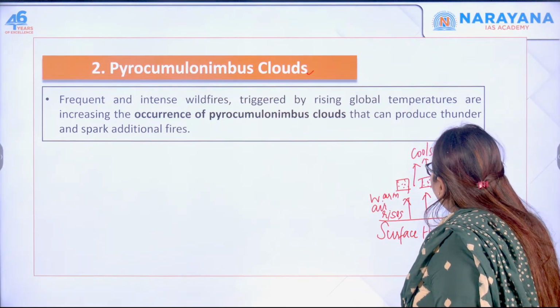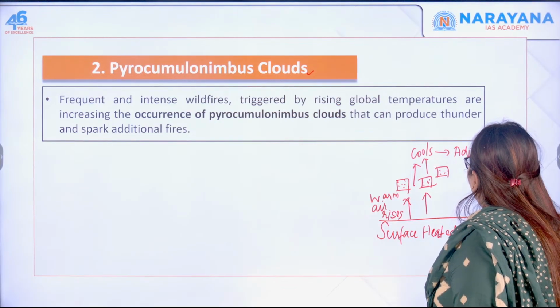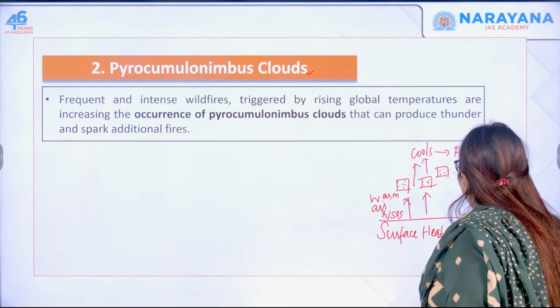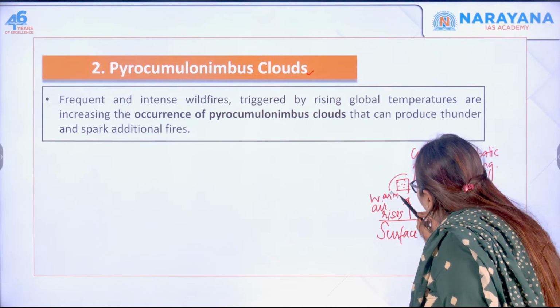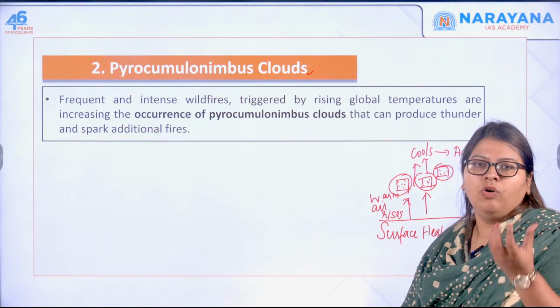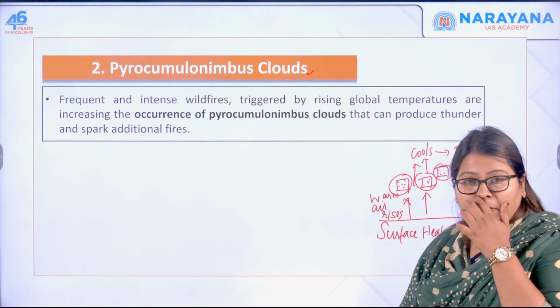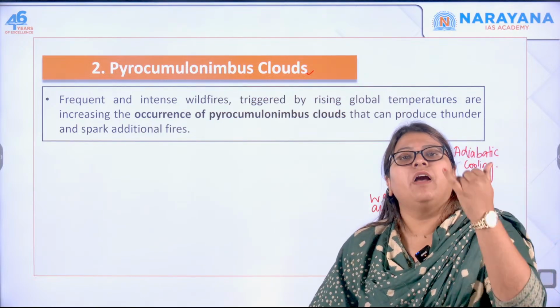When it cools down, this process is called adiabatic cooling. So when this adiabatic cooling happens, this particular pocket of air loses its warmth and becomes cold.